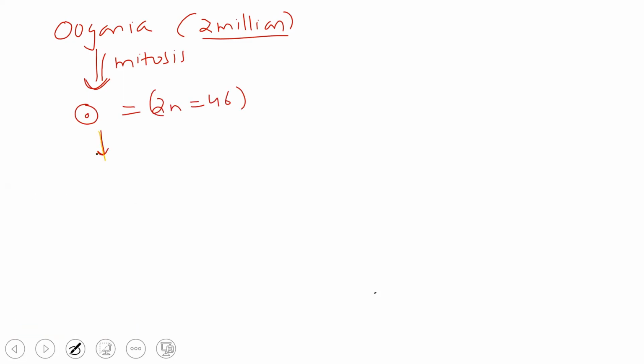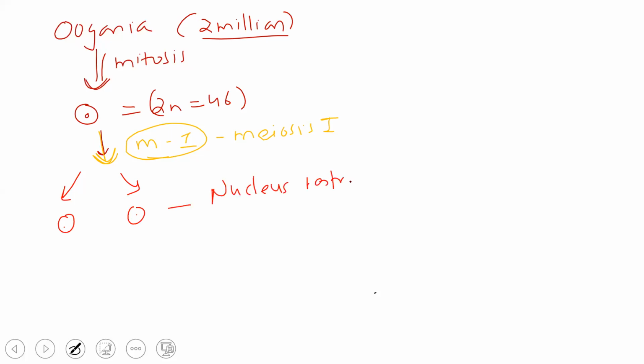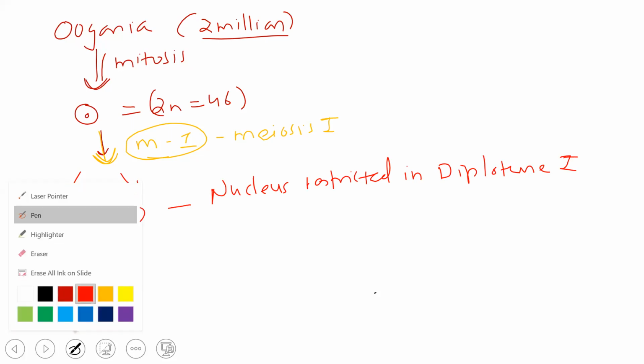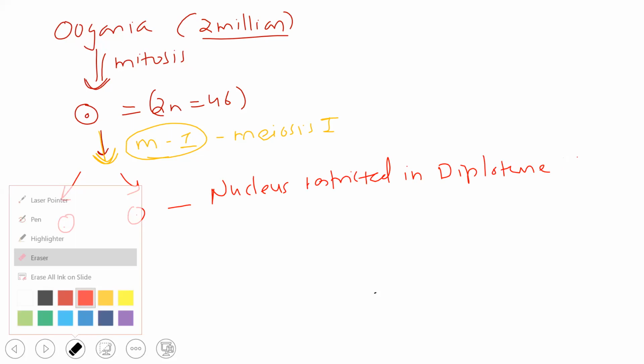This will undergo M1, what we call as the first division of meiosis, and then you will get cells whose nucleus is restricted in diplotene of meiosis 1.